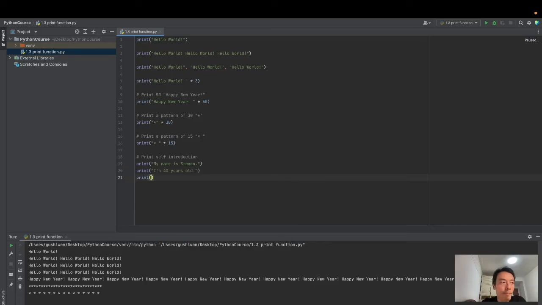Print I like coding, traveling, reading. Go to the next line.